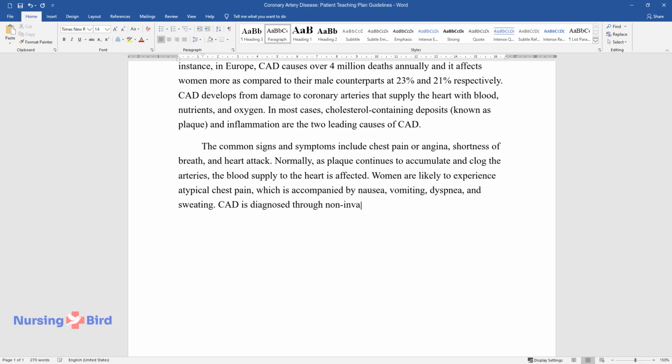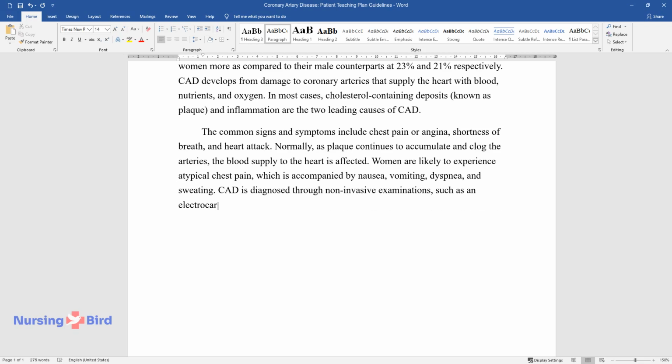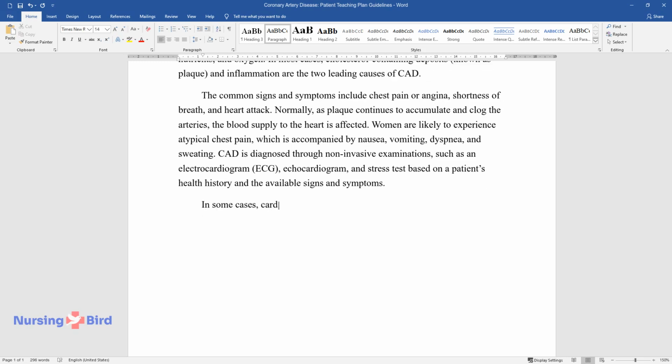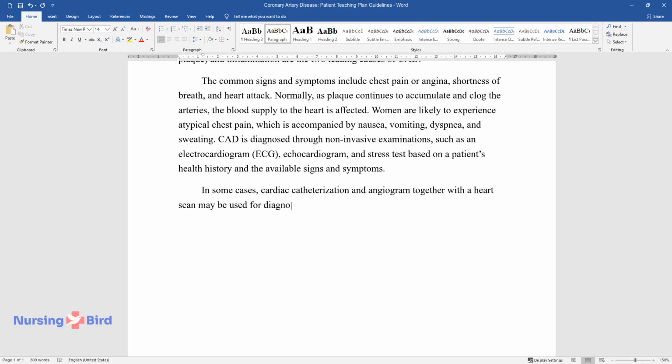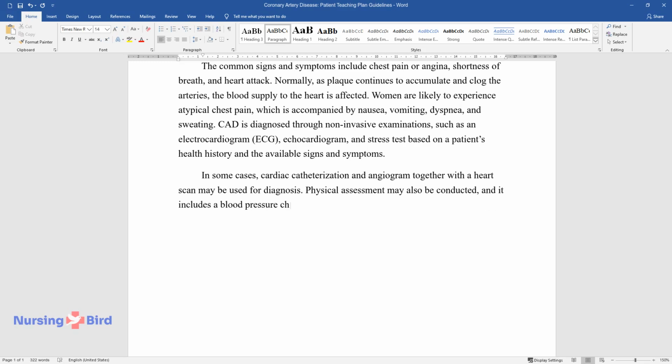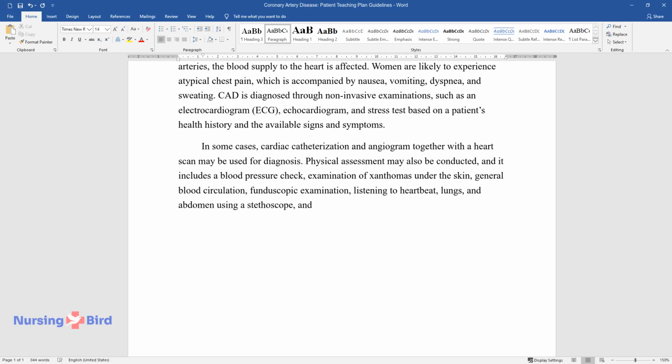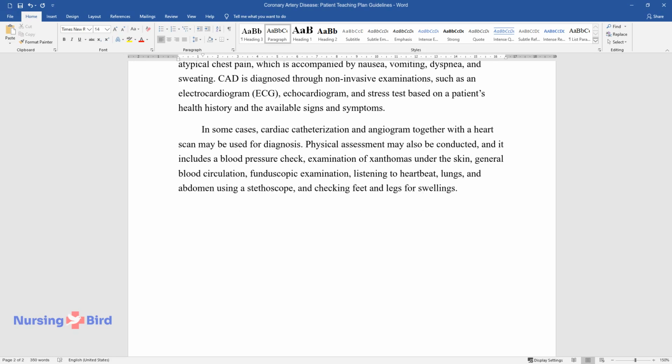CAD is diagnosed through non-invasive examinations, such as an electrocardiogram, ECG, echocardiogram, and stress test based on a patient's health history and the available signs and symptoms. In some cases, cardiac catheterization and angiogram together with a heart scan may be used for diagnosis. Physical assessment may also be conducted, and it includes a blood pressure check, examination of xanthomas under the skin, general blood circulation, fundoscopic examination, listening to heartbeat, lungs, and abdomen using a stethoscope, and checking feet and legs for swellings.